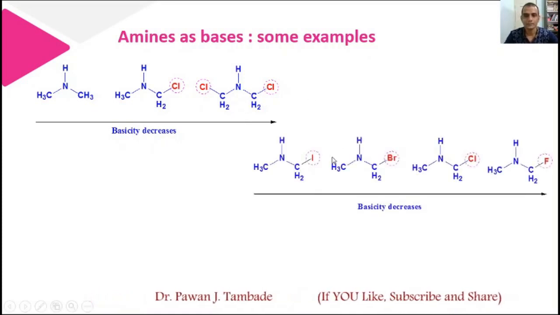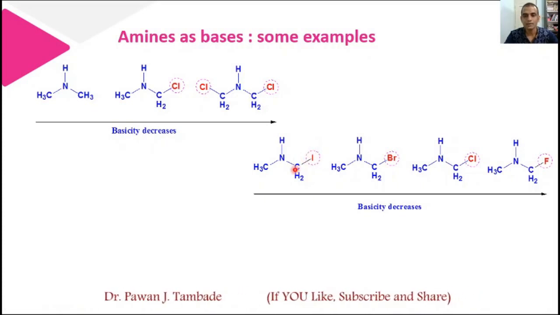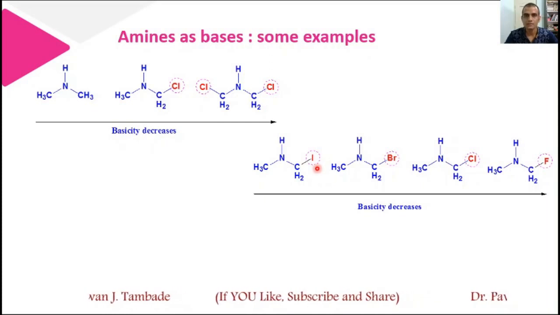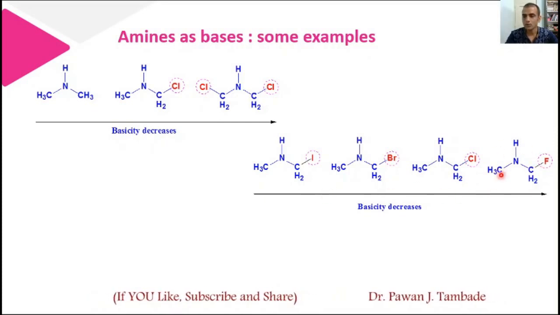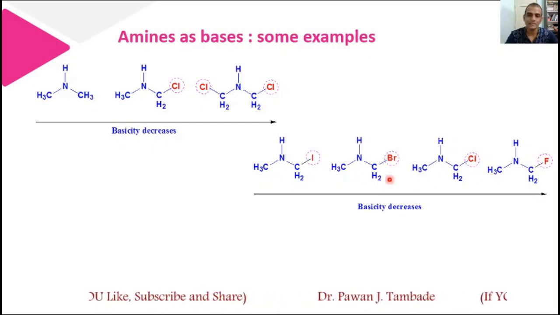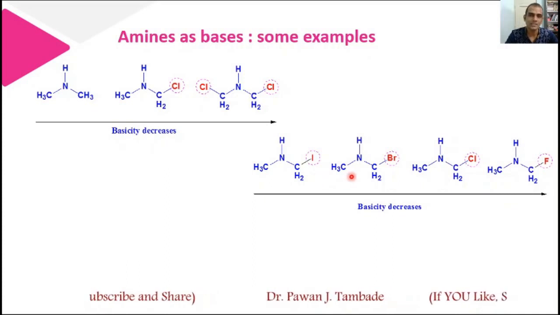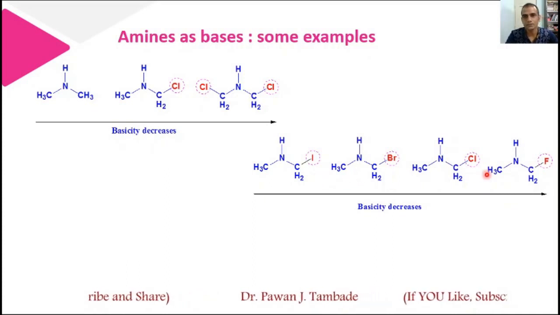Look at this example. Now in this example I substituted one hydrogen by halogens: iodine, bromine, chlorine and fluorine, and we can see the trend of basicity. This molecule is least basic among these four. Now why does this happen in this case? In this case, each time one hydrogen is replaced by a halogen.